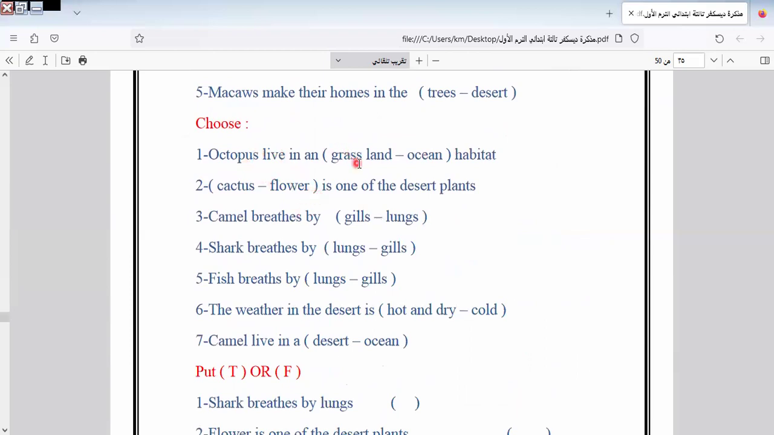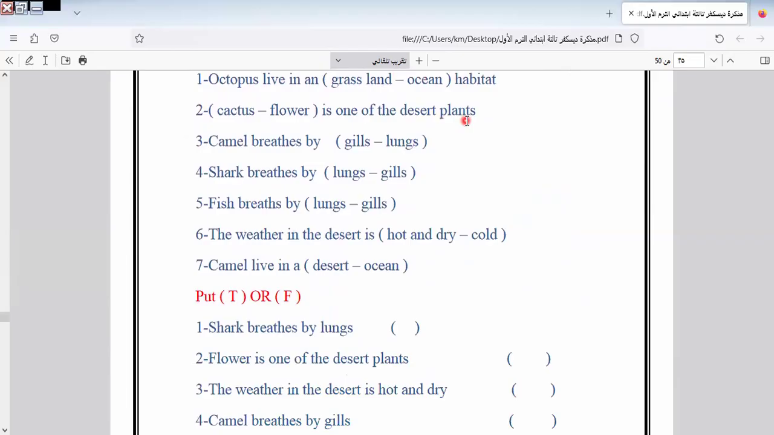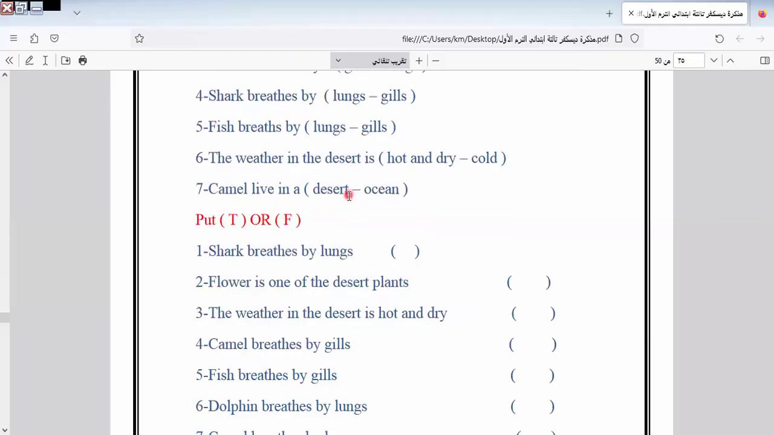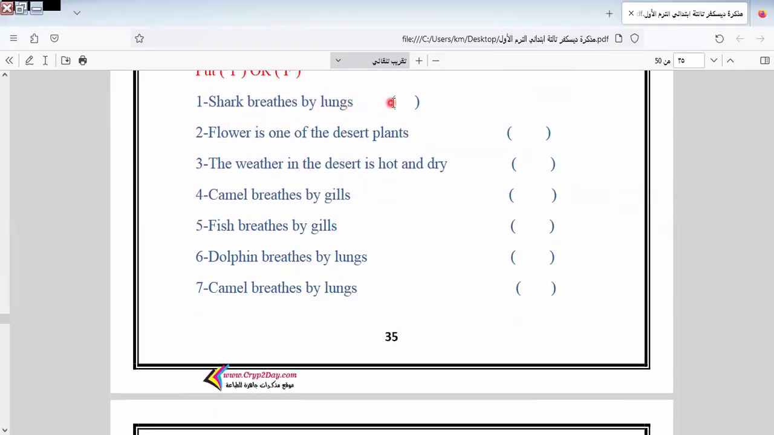Here is octopus lives in an ocean. Which is one of the desert plants? It will be cactus. Camel lives with lungs. Shark breathes with gills. Fish with gills. The weather in desert is hot and dry. Camel lives in desert. Here is shark breathes with lungs. So the answer, it will be wrong.